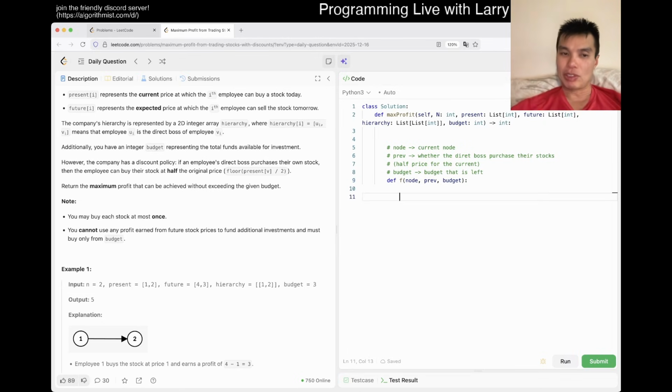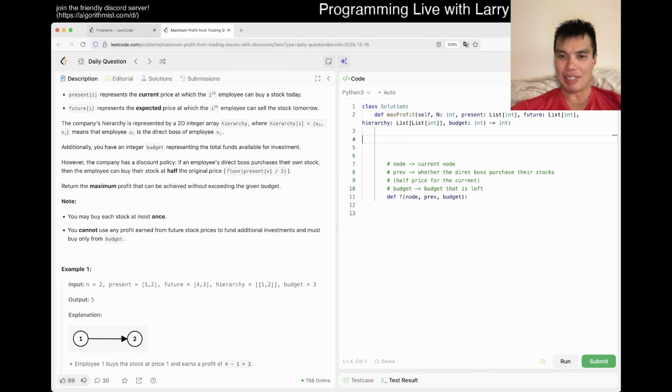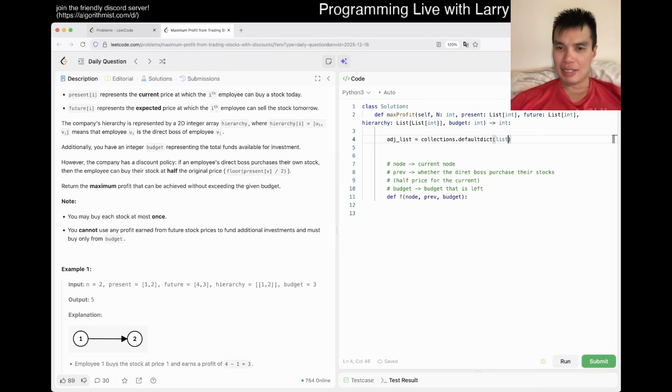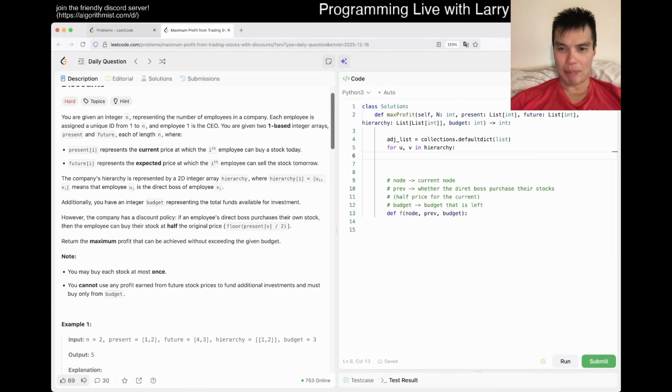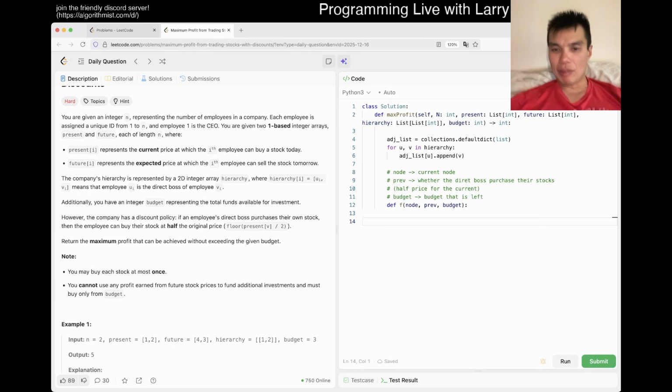The reason why is because you can't do it that way, because, well, it depends how you write it. But the way that I want to write it is, let's say we already set up the edge list. Maybe we should set it up anyway. The adjacency list is equal to, right? We just parse the hierarchy that they tell you. U is the direct boss, so that means that if we're going downwards, then U contains V, right? Yeah, so something like this, and then maybe I would write for V in adjacency list of node.